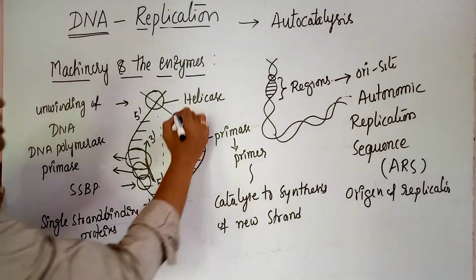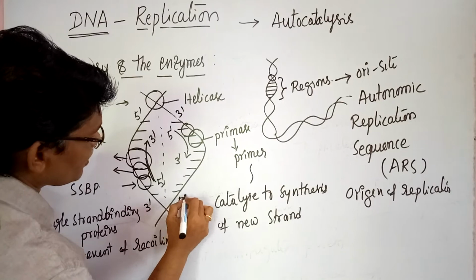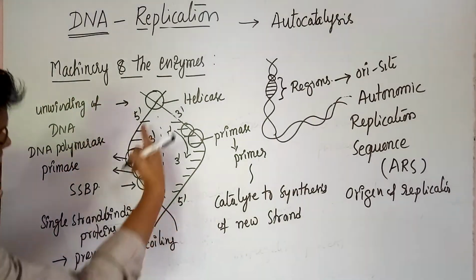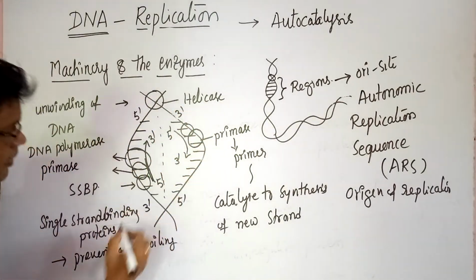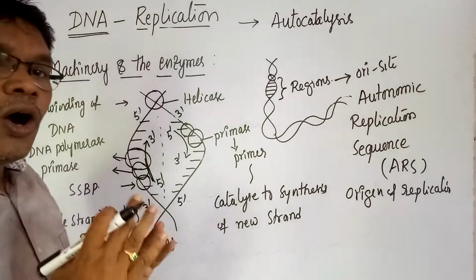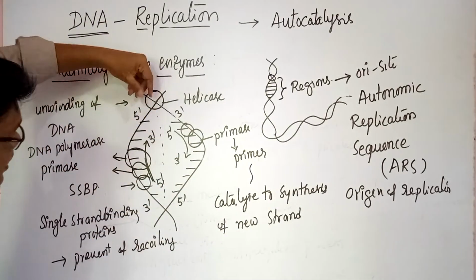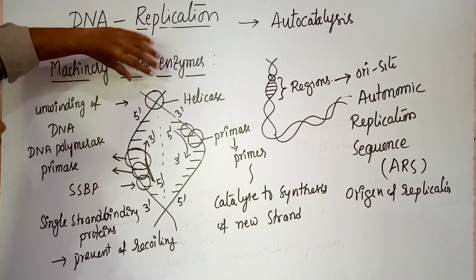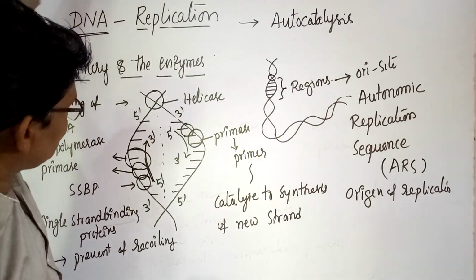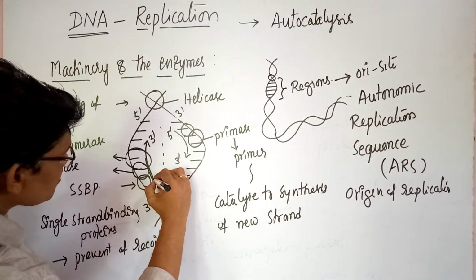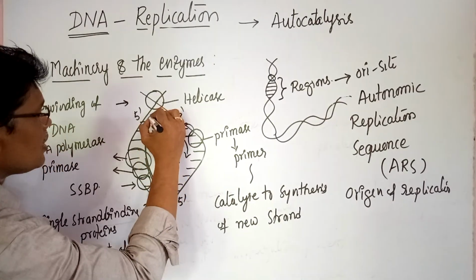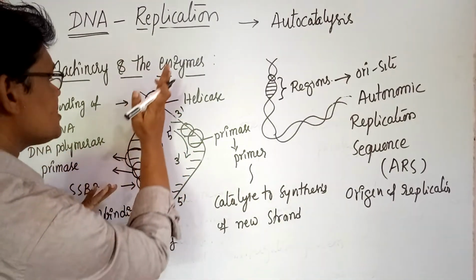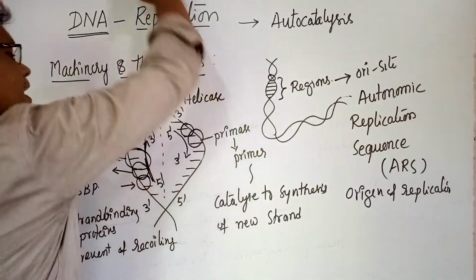So in this one way and another way, the DNA molecule always opens in one direction because of the helicase enzyme at one position. Therefore, this strand is synthesized continuously in this one direction.